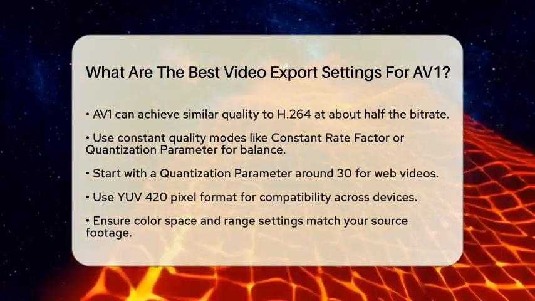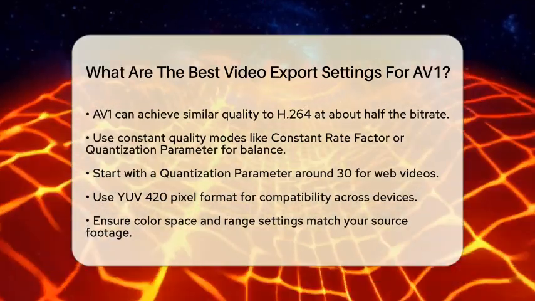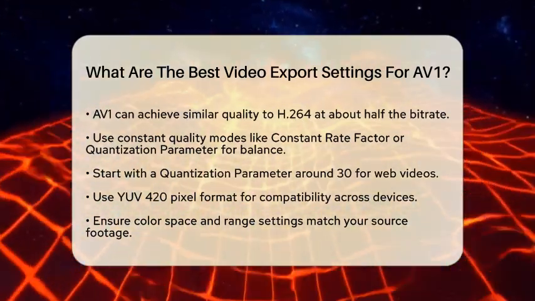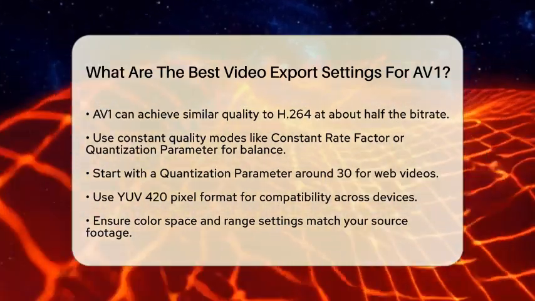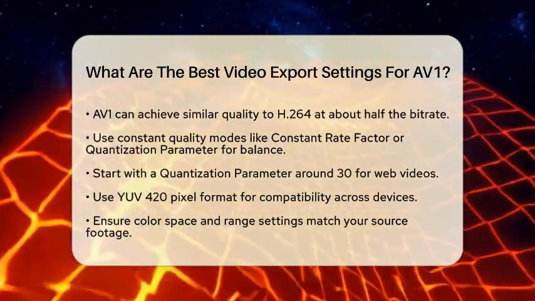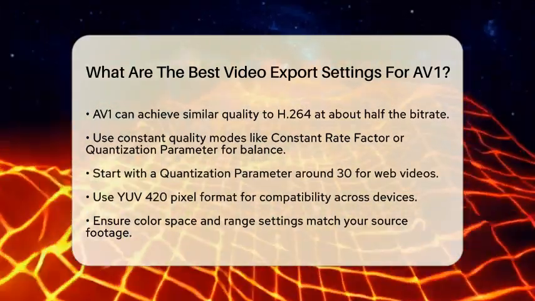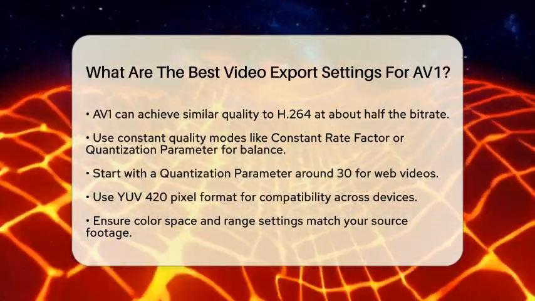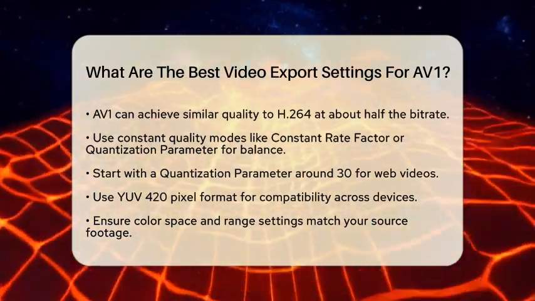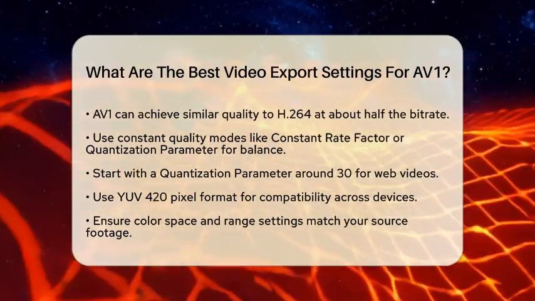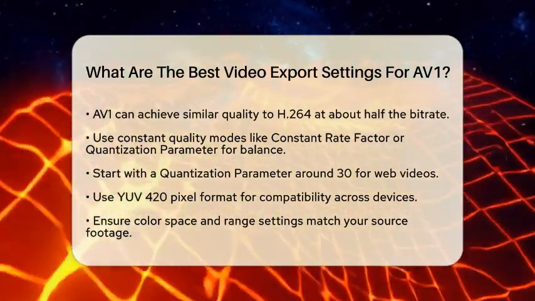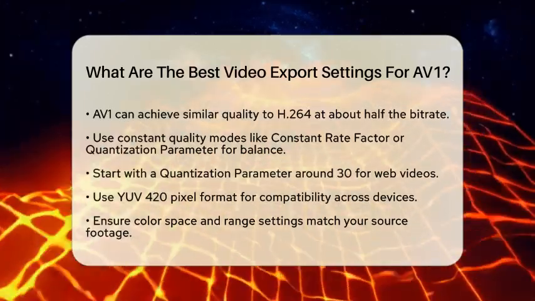When it comes to bitrate and quality, AV1 can deliver similar or even better quality than H.264 at about half the bitrate. For instance, if you use 45,000 kilobits per second for H.264, around 20,000 kilobits per second is often enough for AV1. Using constant quality modes like constant rate factor or quantization parameter can help you balance size and quality. A good starting point for web videos is a quantization parameter around 30.